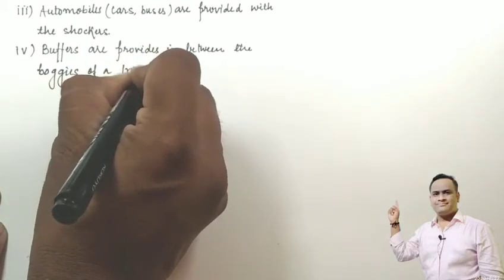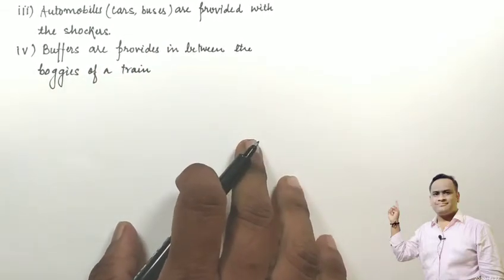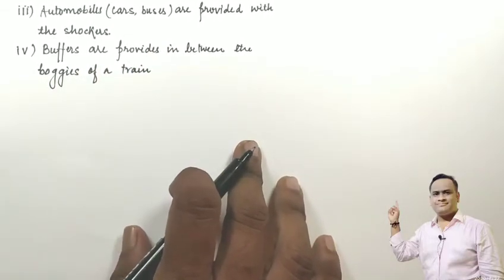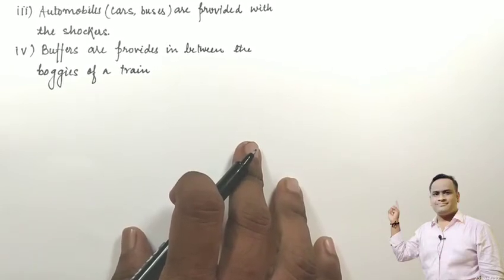A lot of carriages are there in a train, so in order to reduce the impulsive forces while putting on the brake, buffers are provided to the trains. So these are the various examples to understand the application of impulse.